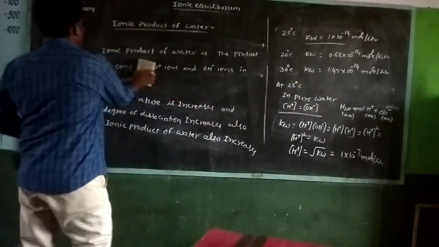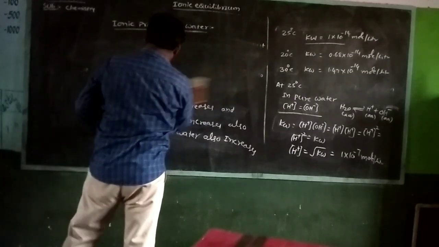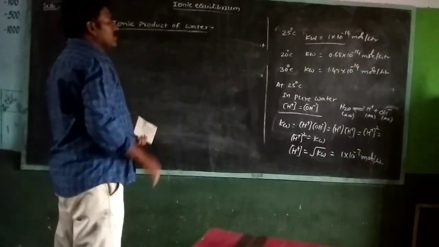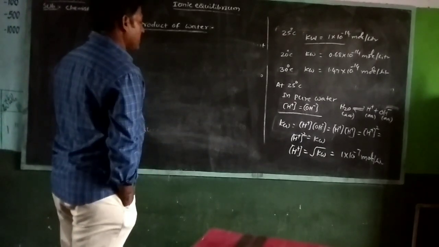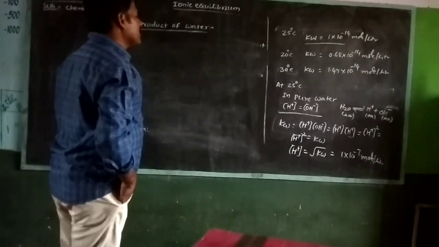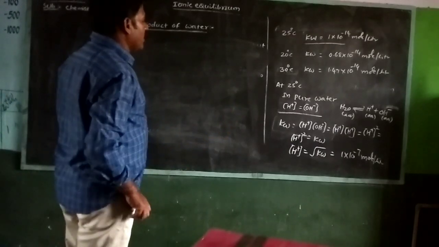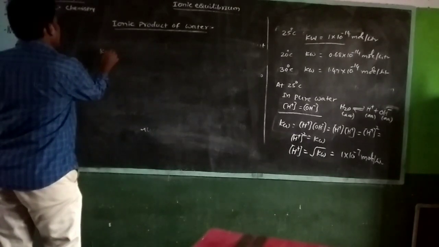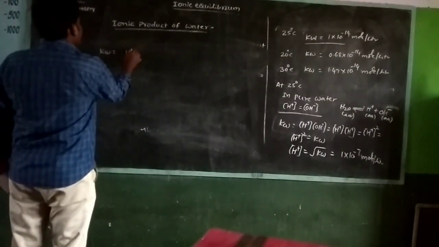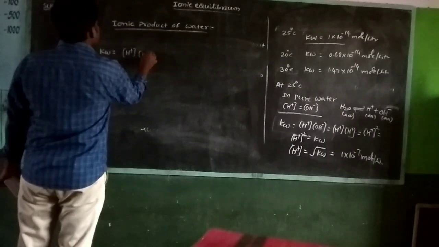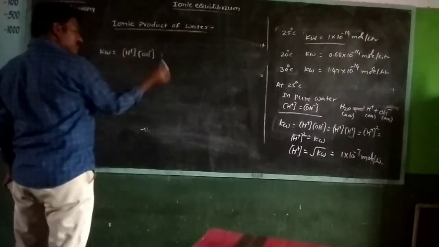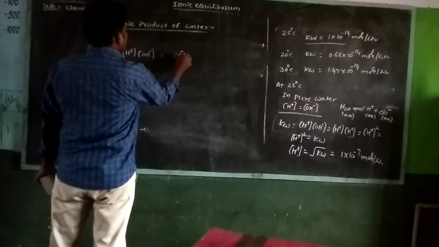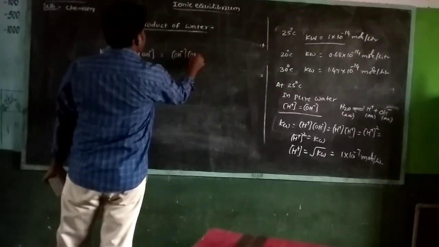Similarly, Kw is equal to H plus concentration times OH minus concentration.